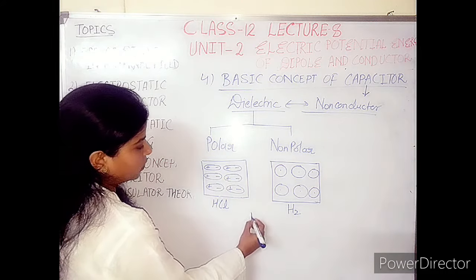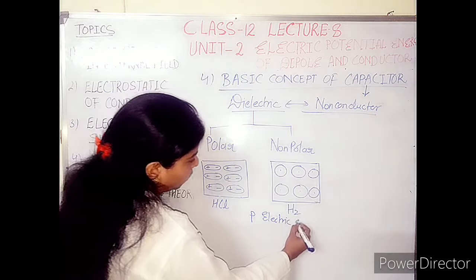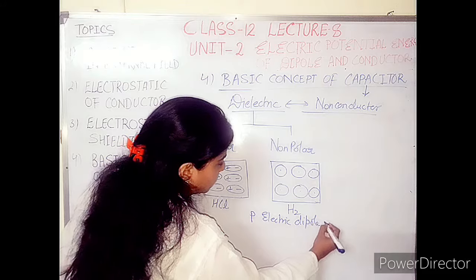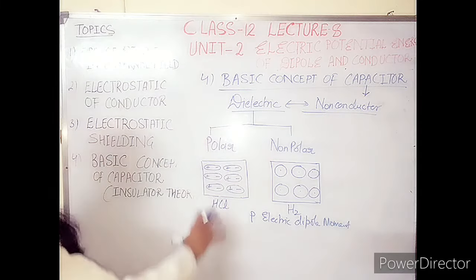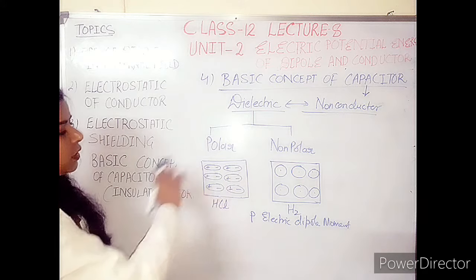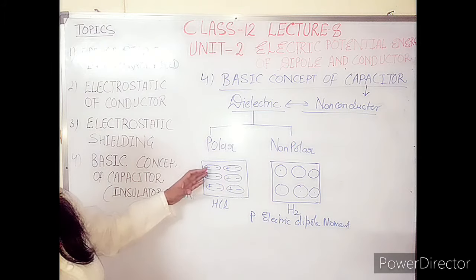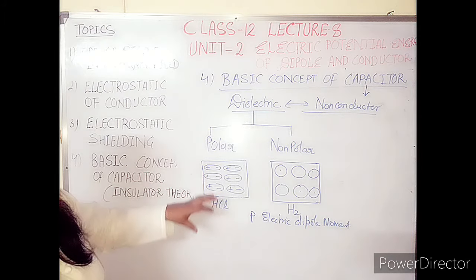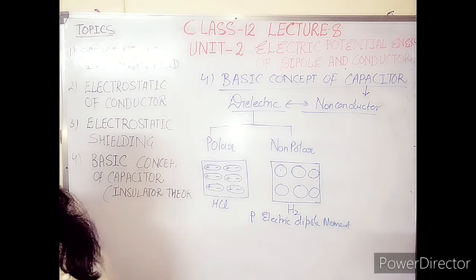You heard about this P, which is known as electric dipole moment. Initial electric dipole moment is there for different atoms, but because these atoms are randomly present in this substance, the net electric dipole moment is 0.